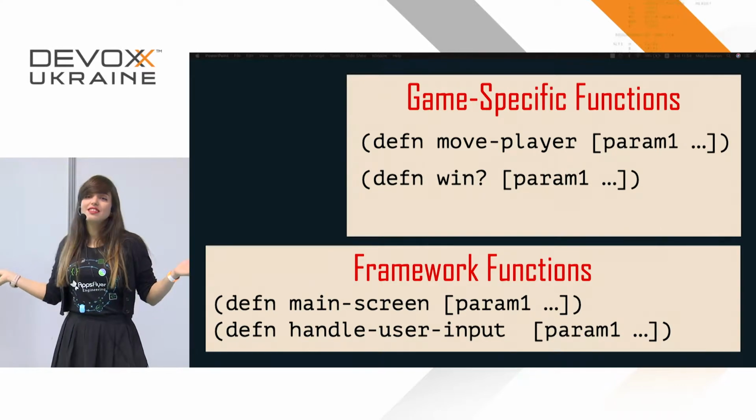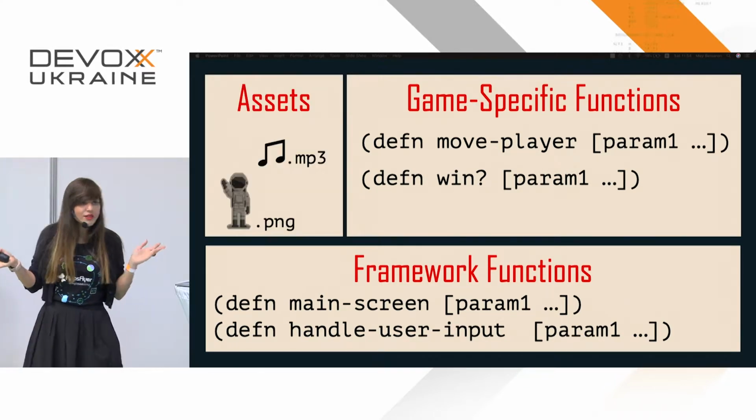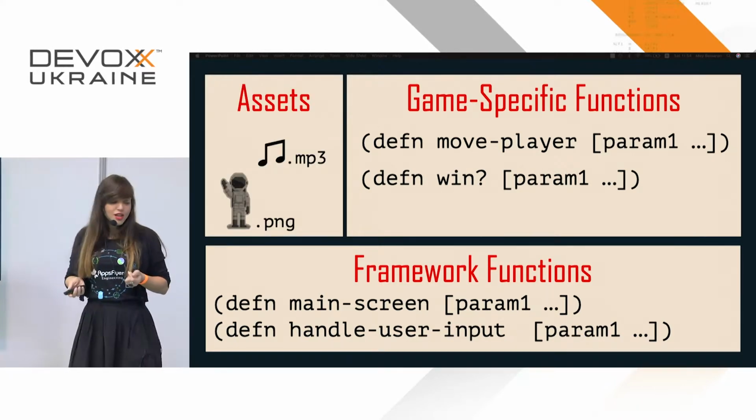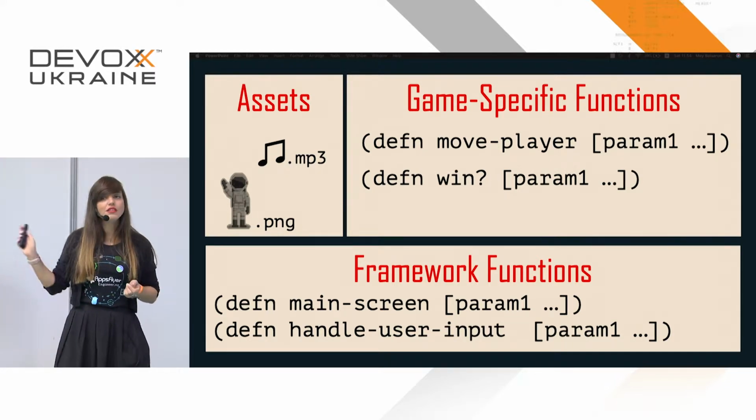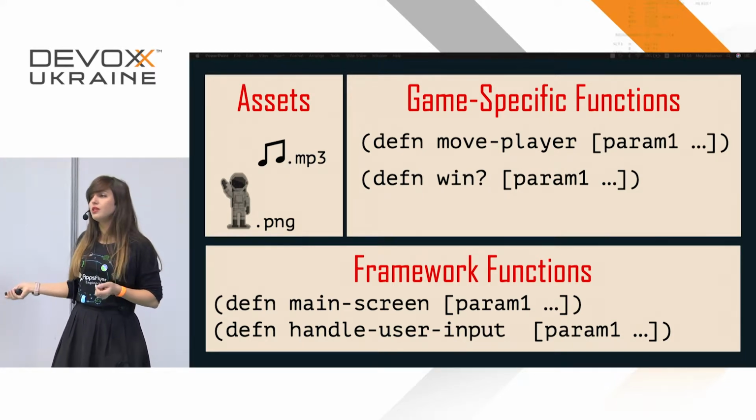So last thing, assets, right? It's kind of obvious what it is. So yeah, that's it. These are the 3 parts of a basic 2D game.